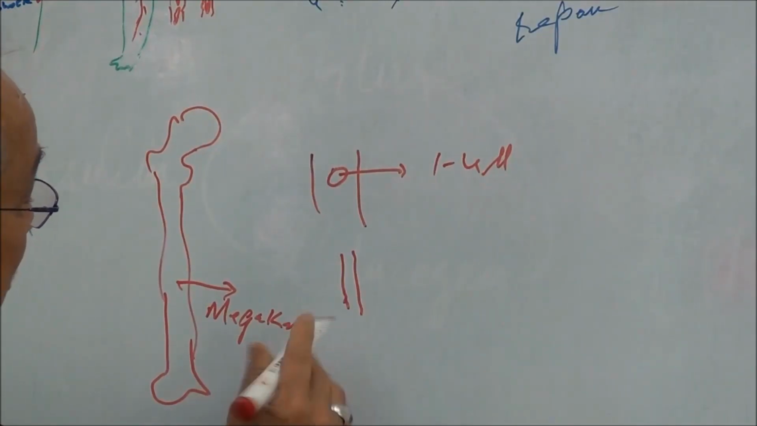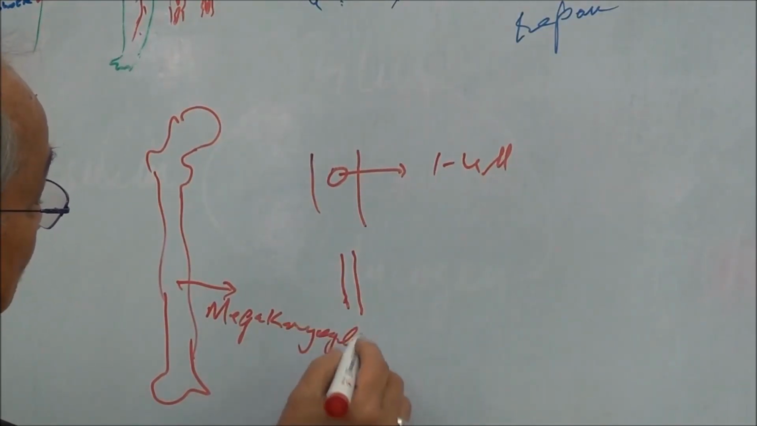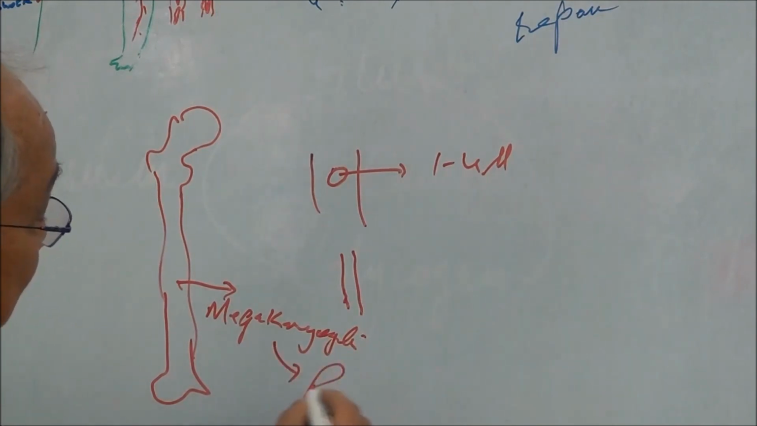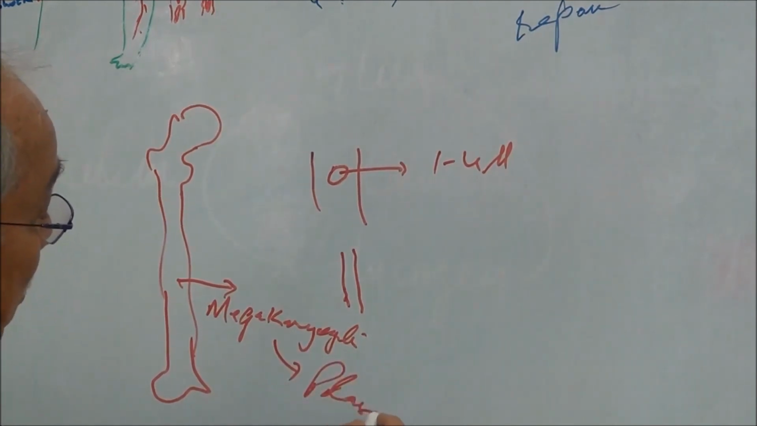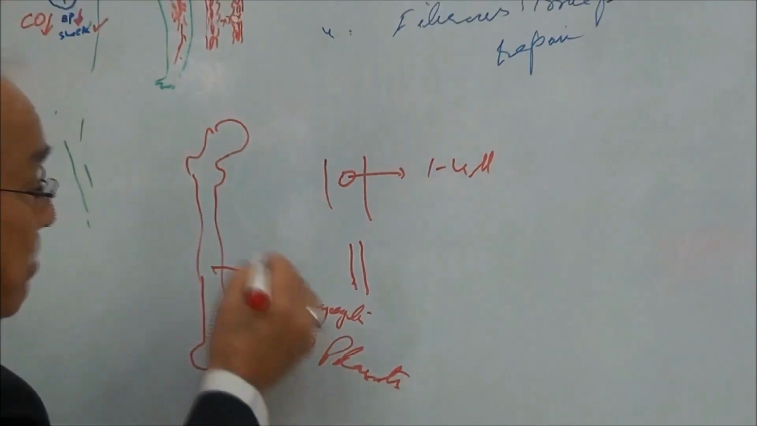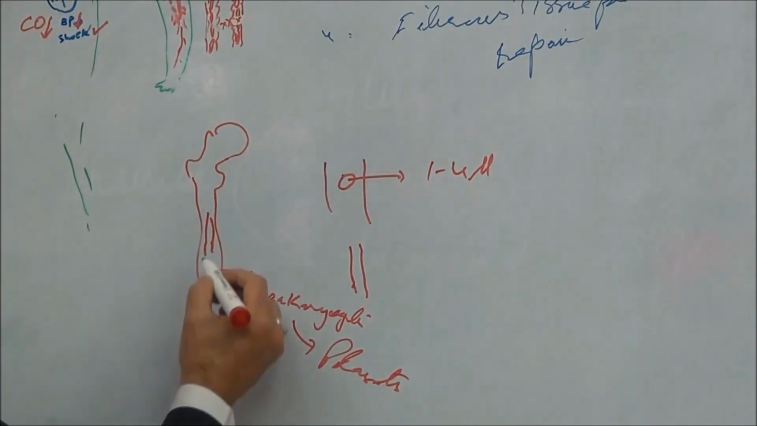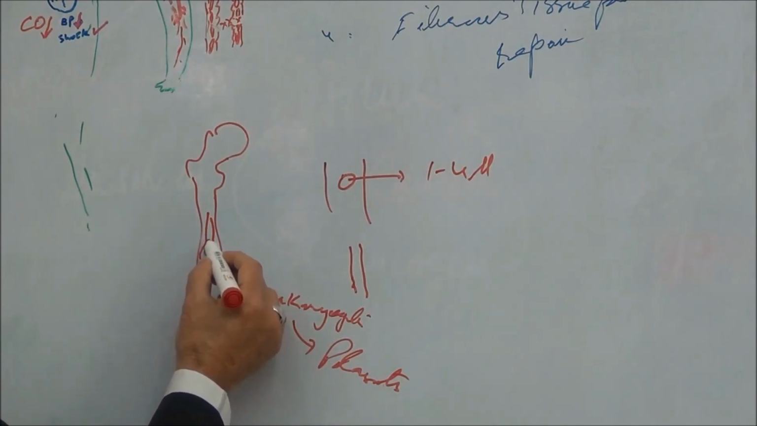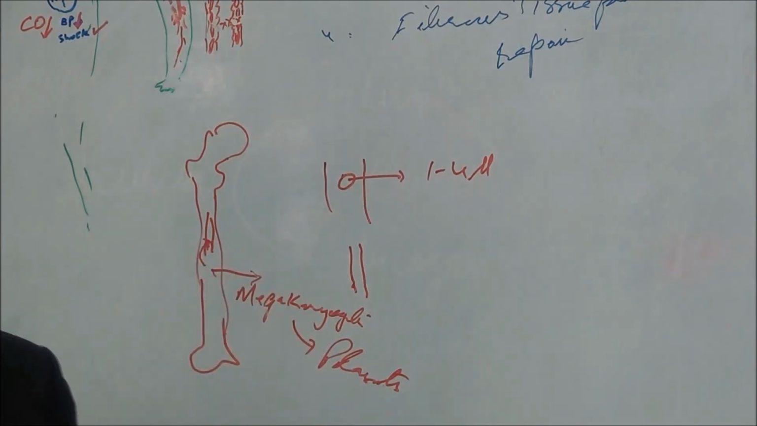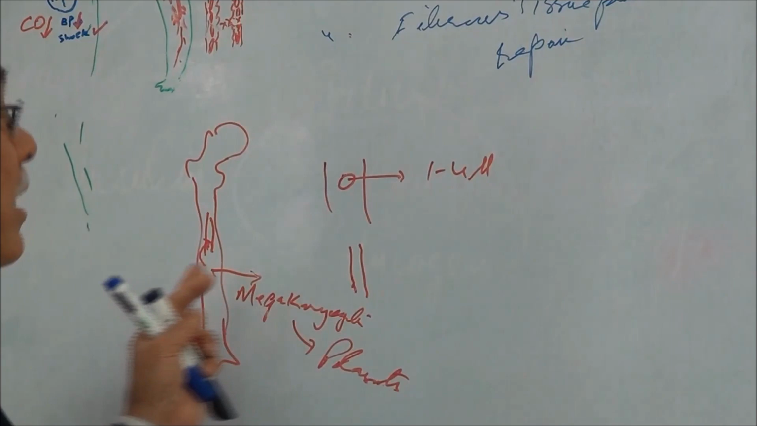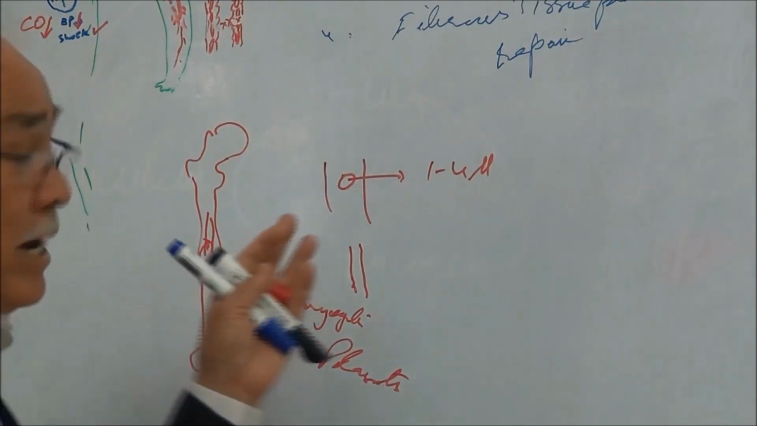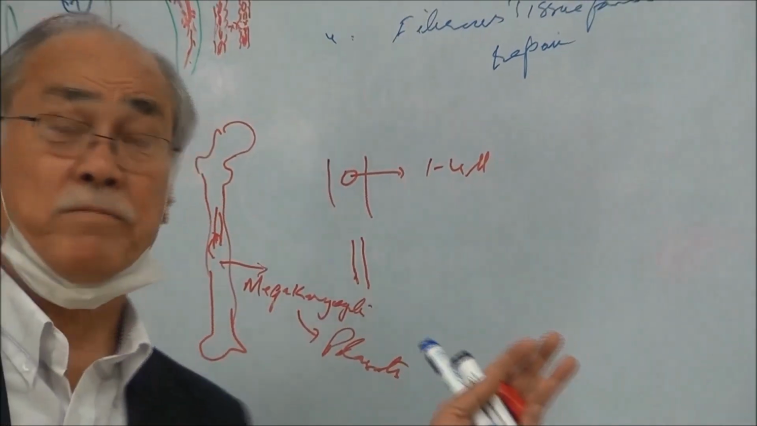Megakaryocytes. From megakaryocytes, the platelets are formed, and they enter the blood vessels and come into general circulation. So this is one of the characteristics: they are formed in the bone marrow and then come into the general circulation.